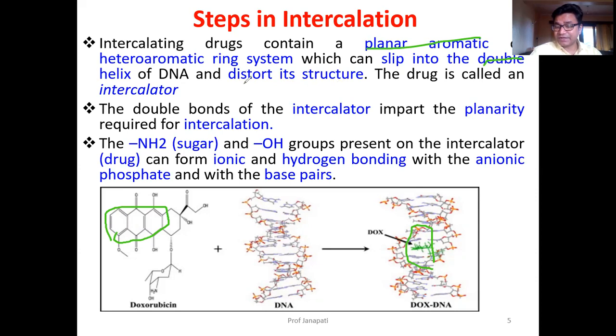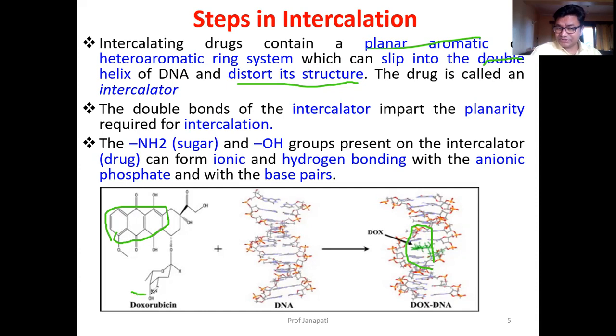So because of slipping into the DNA molecule, the structure of DNA will be distorted. So that's why these drugs are intercalators. Then the double bonds in the intercalator, as we told, planar aromatic means sp2 hybridization, nothing but double bonds, impart planarity and are also responsible for intercalation.